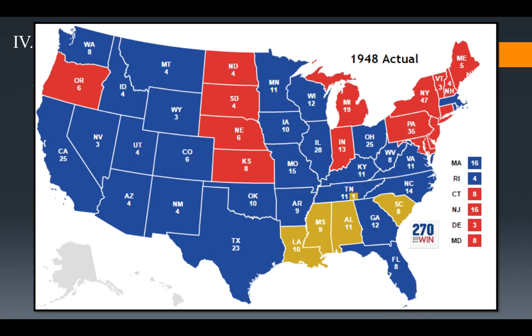There's the Electoral College. The blue states are Truman, the red states are Dewey, and the gold states are the States' Rights Party that voted for Strom Thurmond. Strom Thurmond, by the way, is from South Carolina.